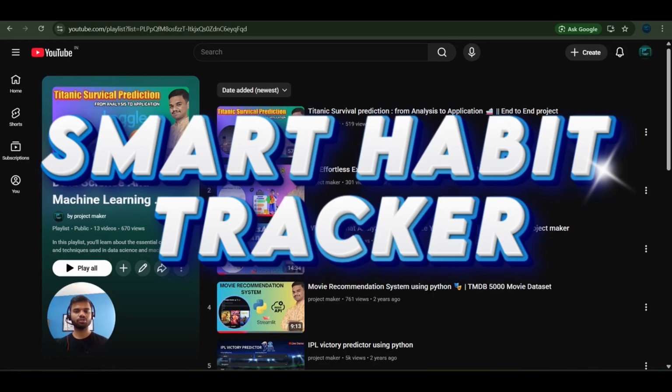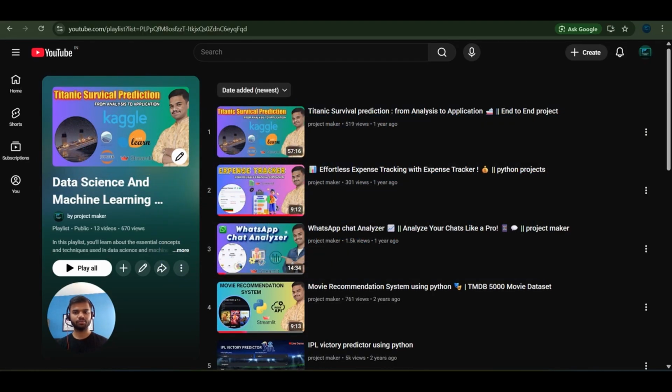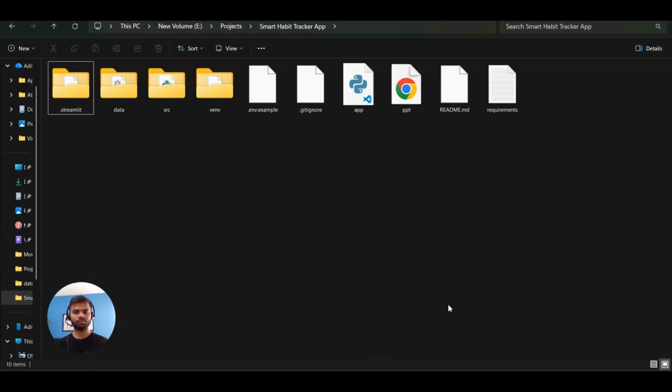This was the basic introduction of my new project, Smart Habit Tracker app, which will help you to stay on track and make you productive throughout the day. Now let's move to the destination folder. So as you can see, this is our destination folder.